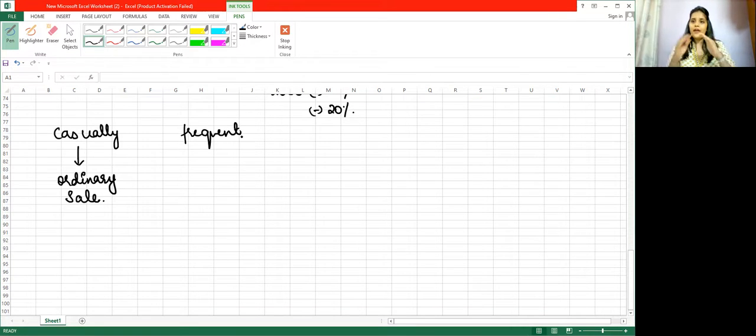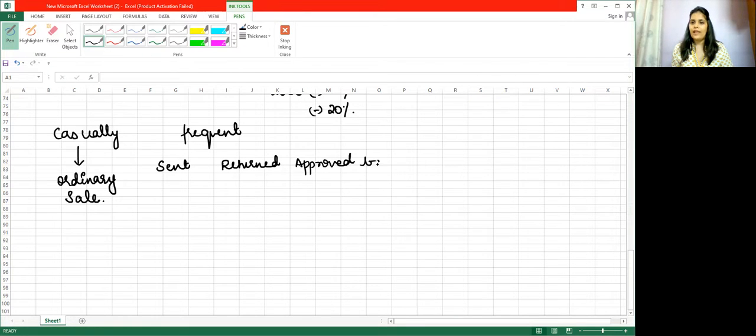then we prepare a multi-column memorandum book. Now, the word memorandum in accounts means in the rough books we prepare a book where we keep certain columns. We write what are the goods sent, what are the goods returned, what are the goods approved, and what are the balance goods.